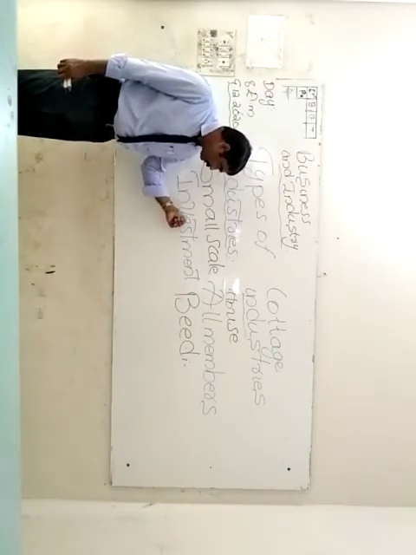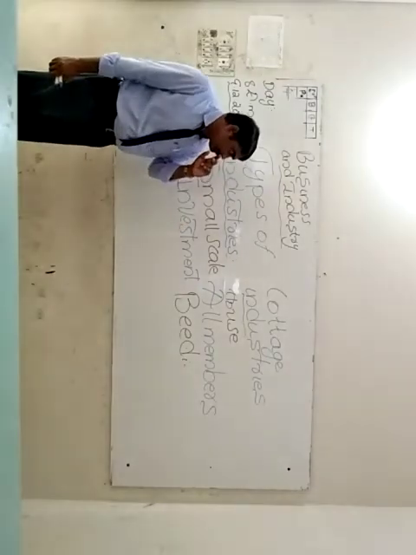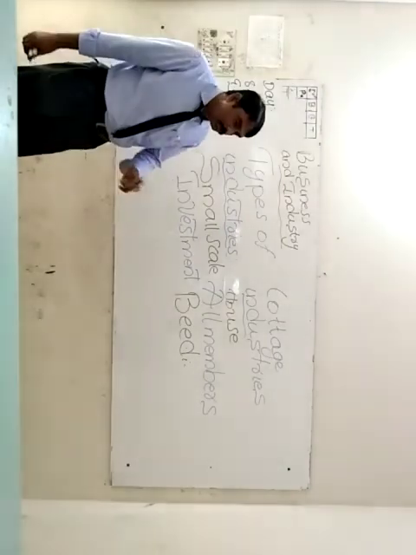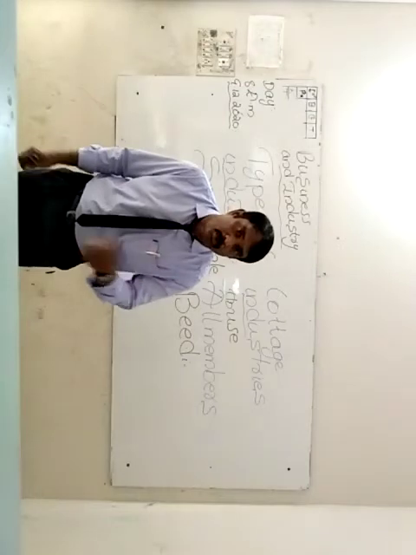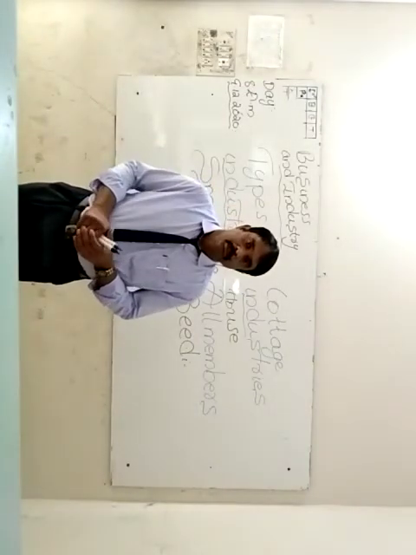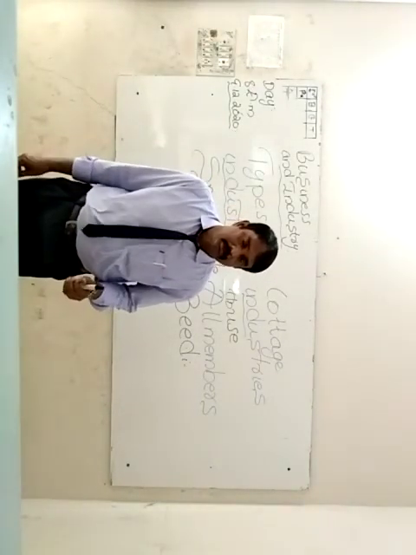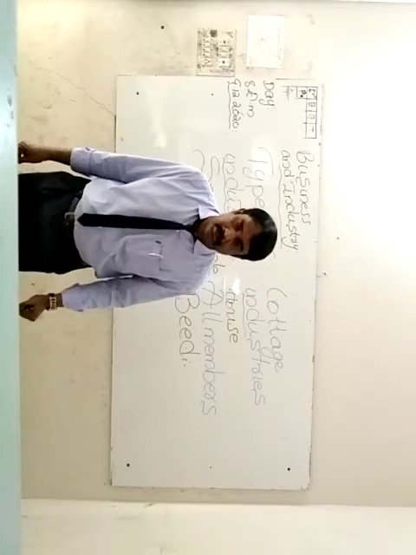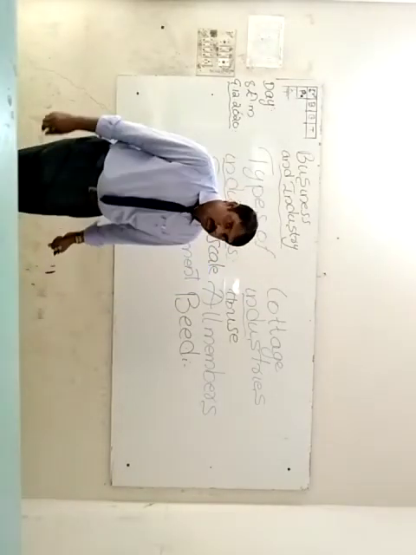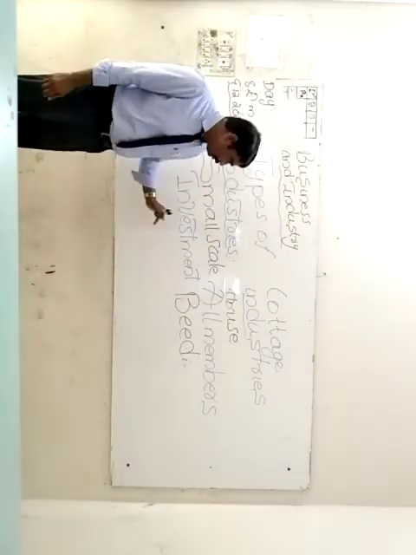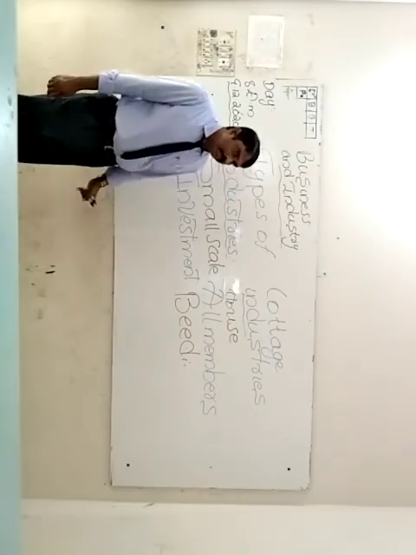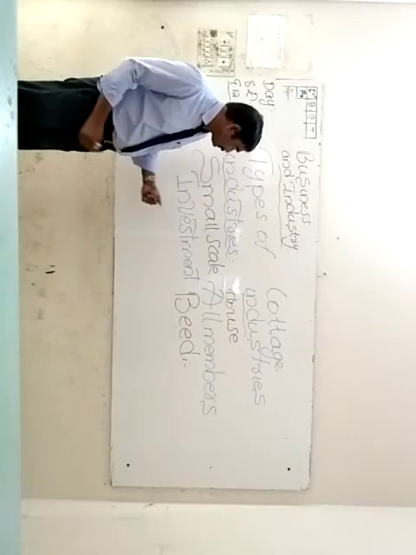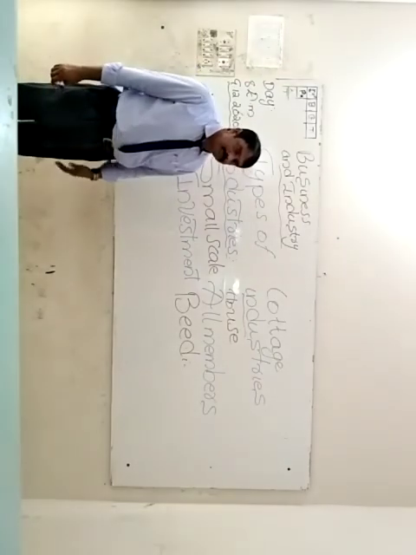Small scale industries are those in which the total amount of money should be very small. To start a small scale industry, we want only a small amount of money.